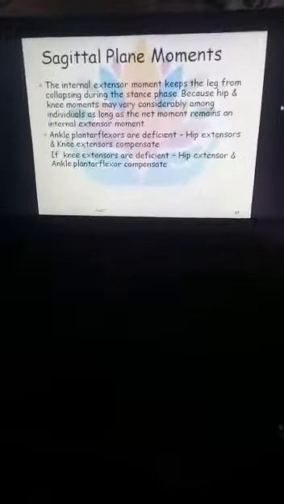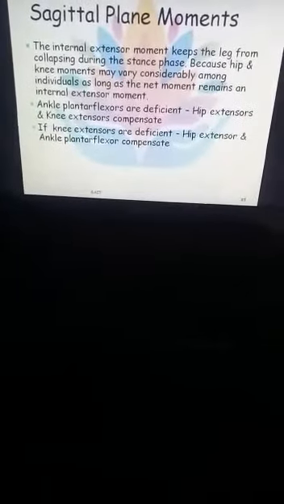Next is the internal extensor moment, which keeps the leg from collapsing during the stance phase. So this moment keeps the leg from collapsing, and it will prevent the collapse during the stance phase.